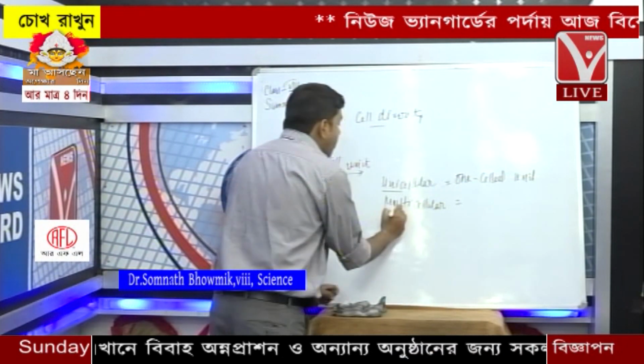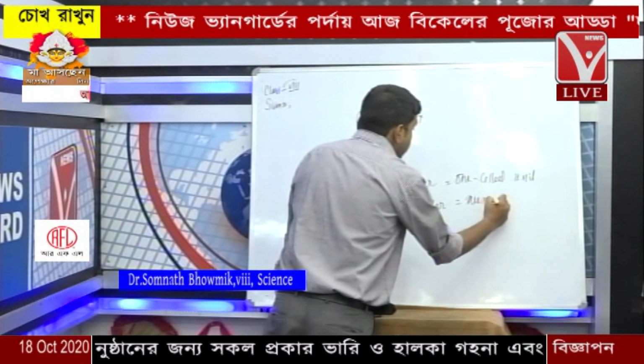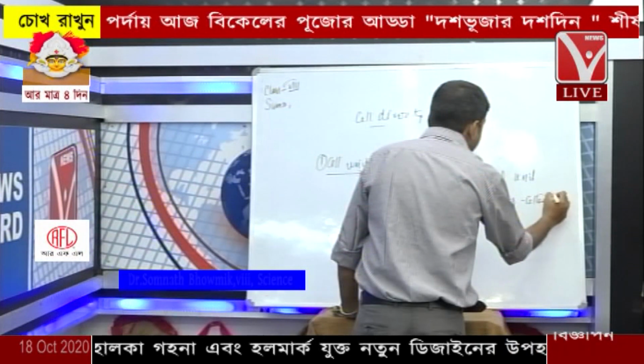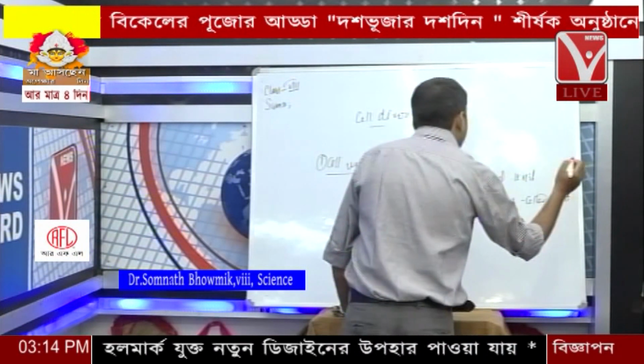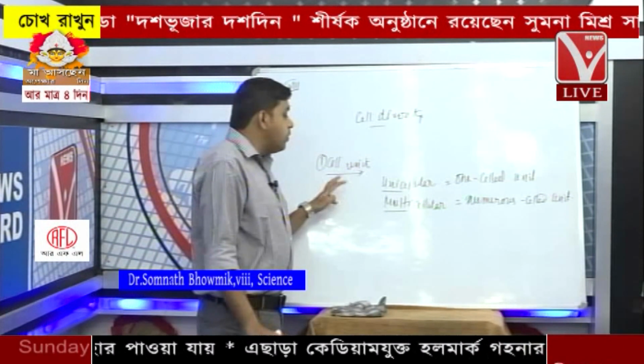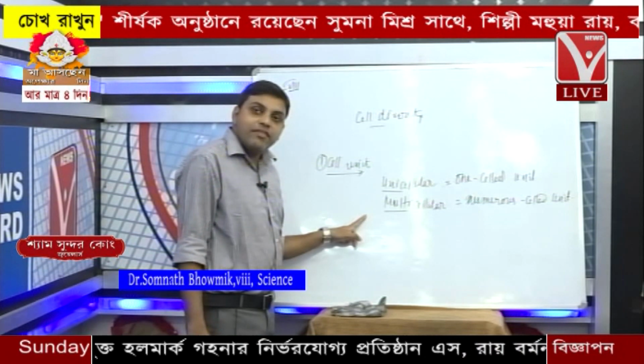On the other hand, multi means numerous cell units. So according to the unit, organisms fall into two categories, the unicellular and the multicellular.